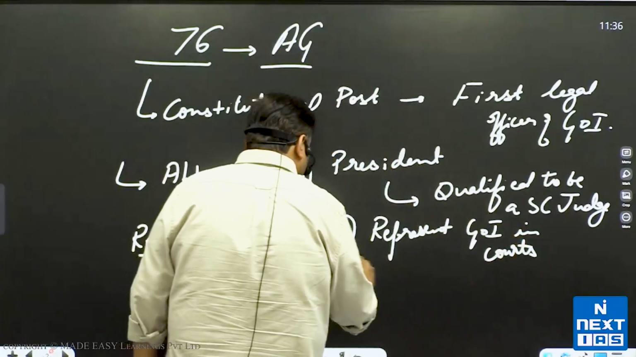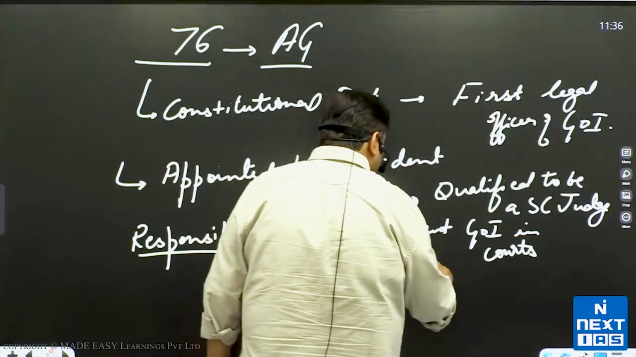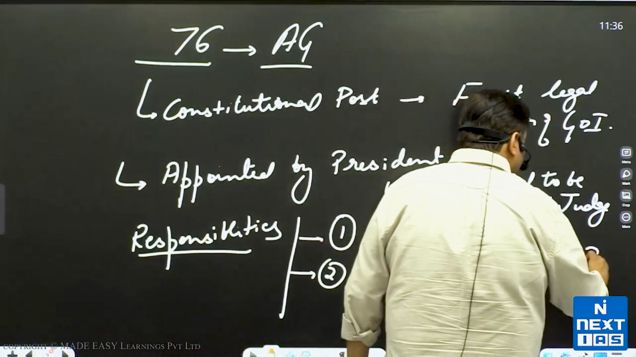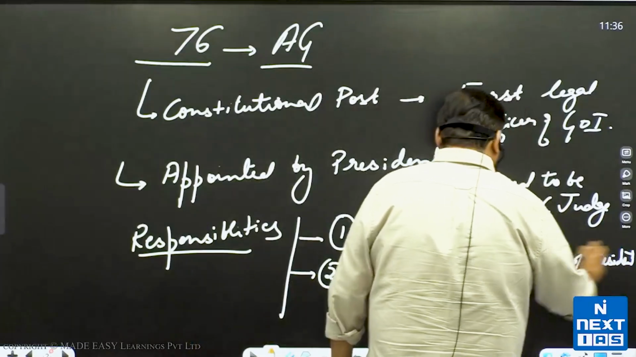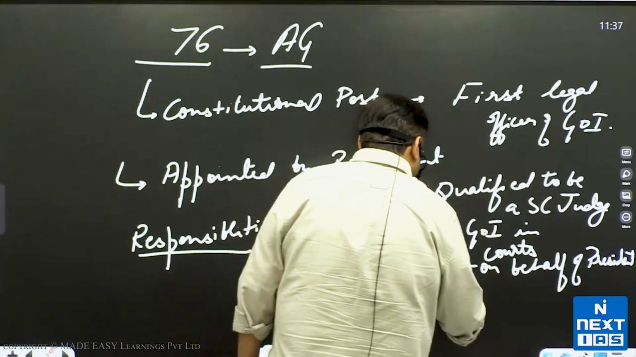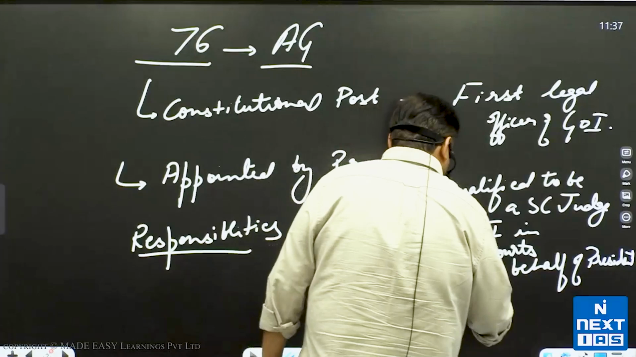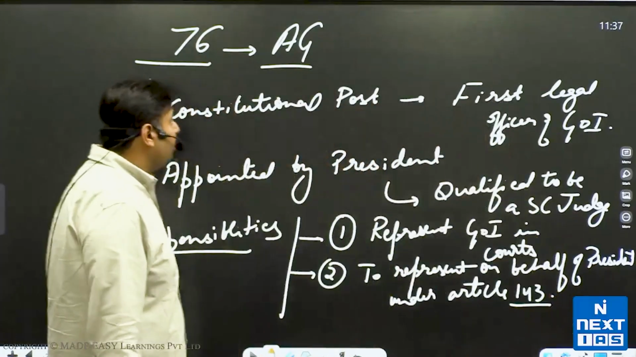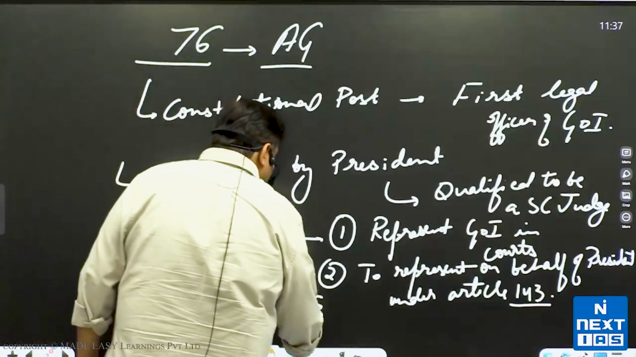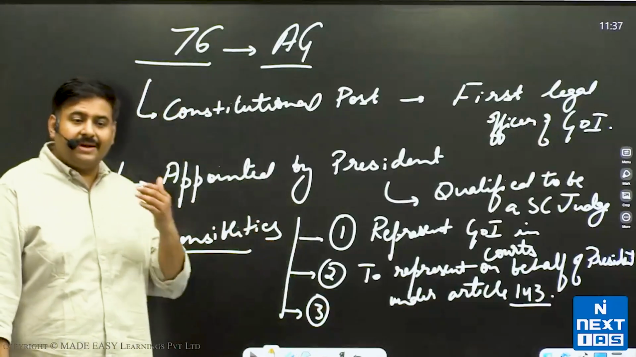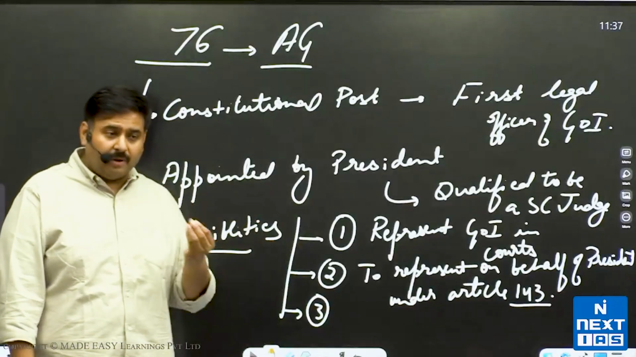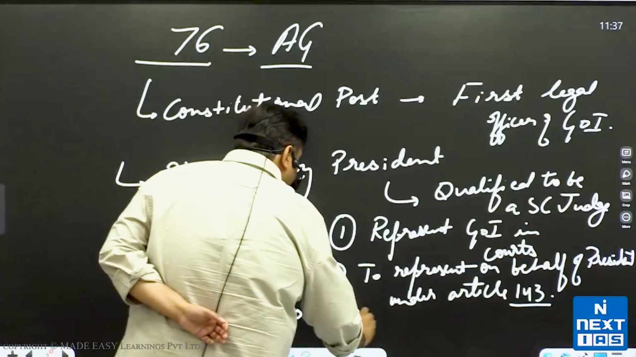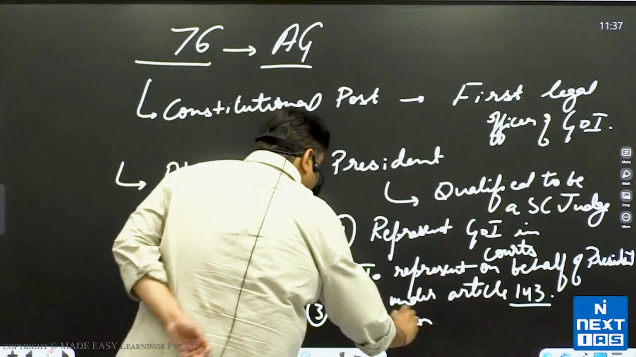Second, to represent on behalf of the President under Article 143, that is the reference that is sought from the Supreme Court. And third, any such functions that the President asks the Attorney General to perform. These are the three responsibilities. It means any function as provided by the President to perform.